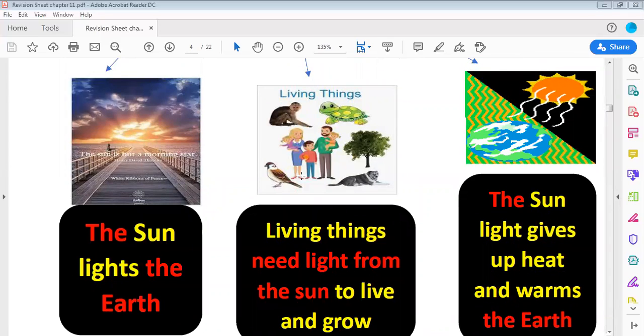And the sunlight gives off heat and warms the earth.